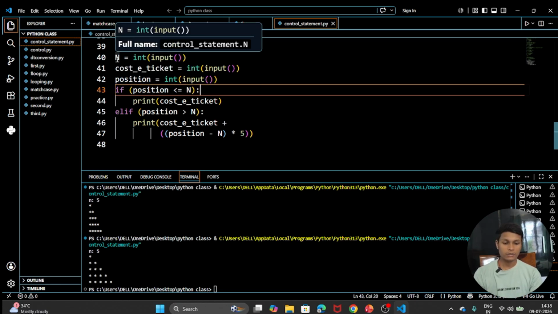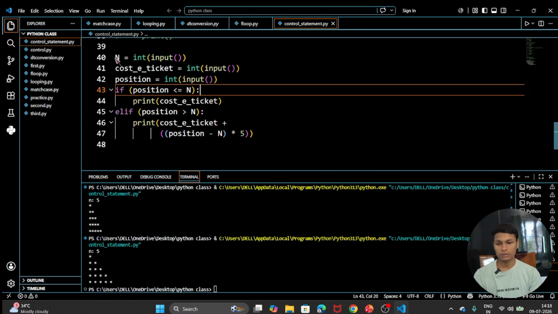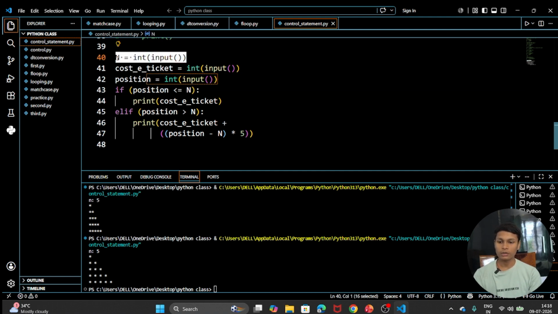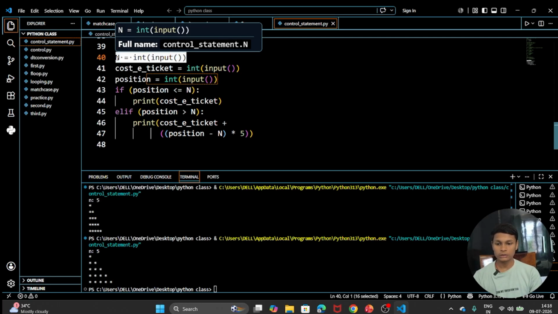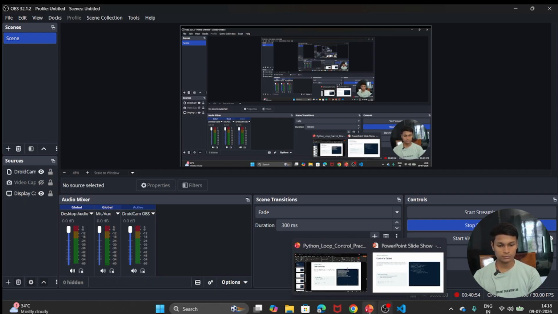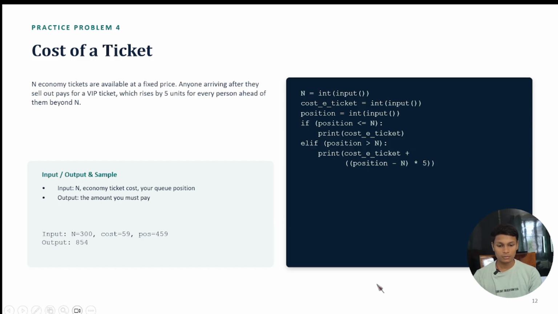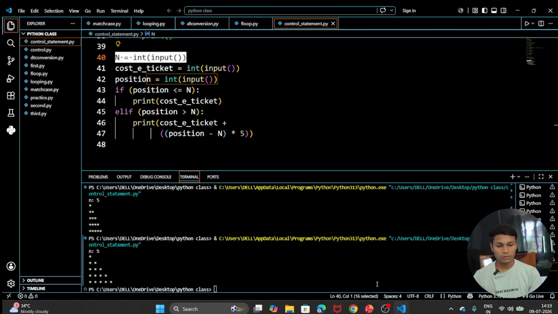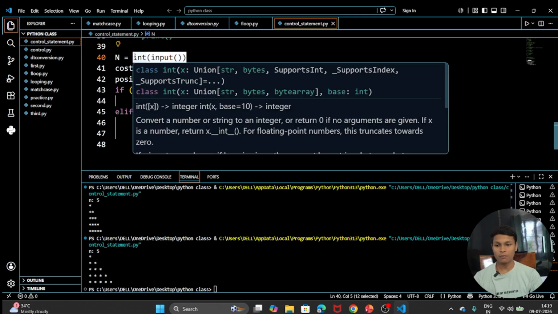At the very first, you can see that n equals integer input, so we are going to take the input from the user. Here n is the number of tickets the ticket seller has, not the position.